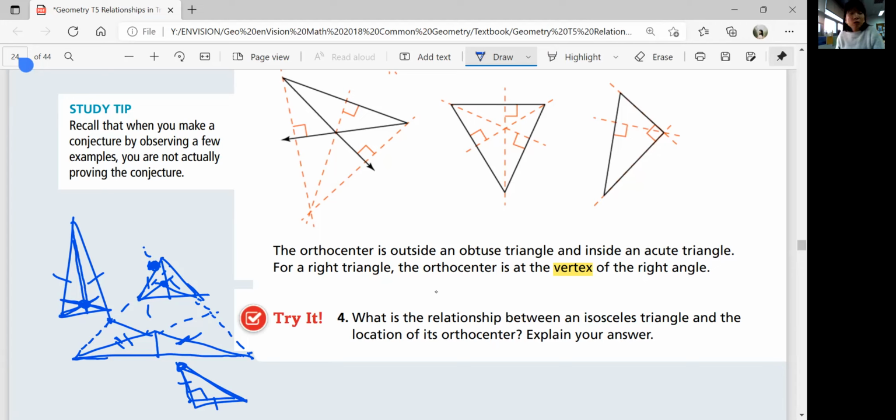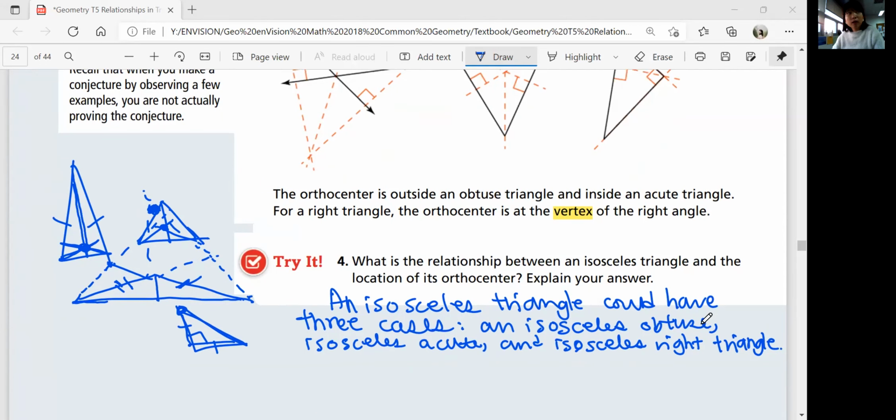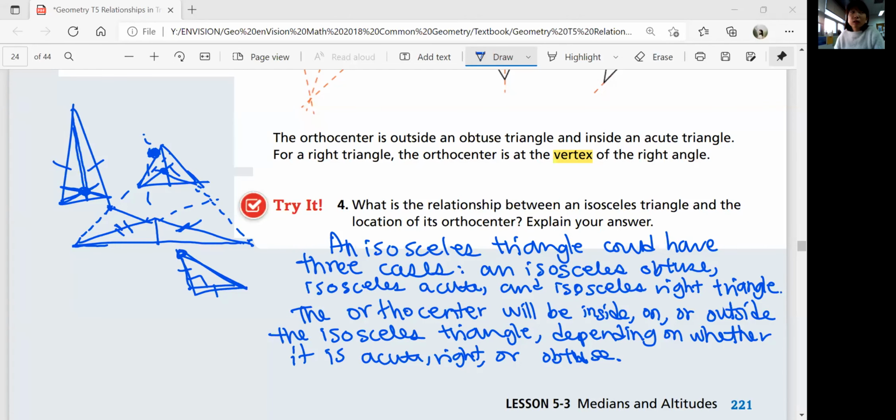Okay, so there are 3 cases. Sorry, an isosceles triangle could be all 3 cases: an isosceles obtuse triangle, an isosceles acute triangle, and an isosceles right triangle. So the orthocenter will be inside, on, or outside the isosceles triangle, depending on whether it is acute, right, or obtuse.